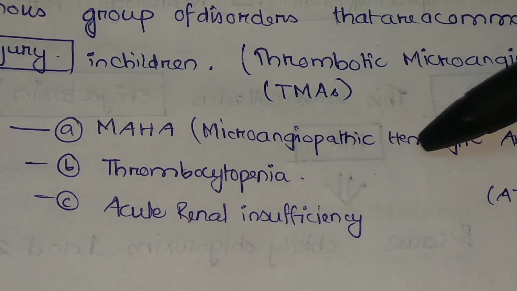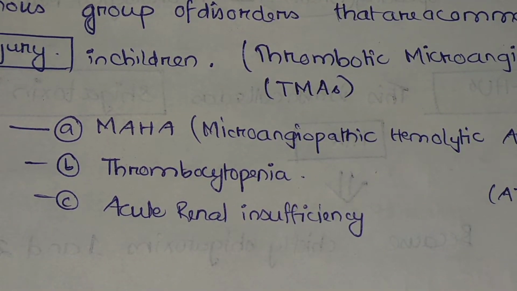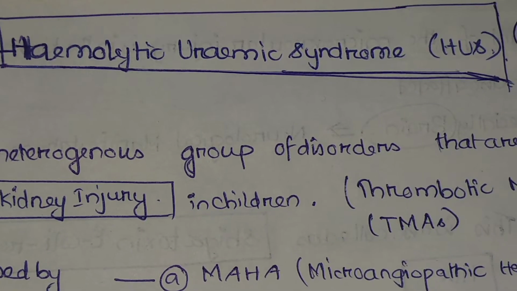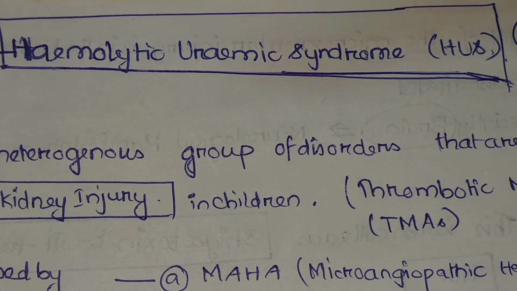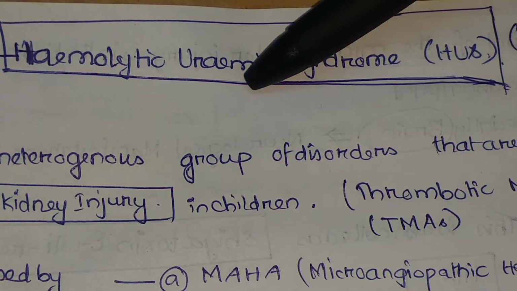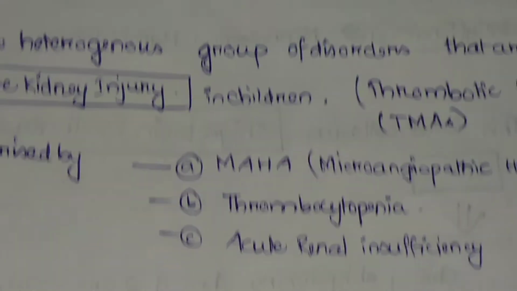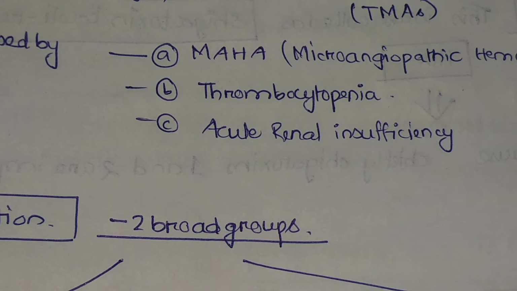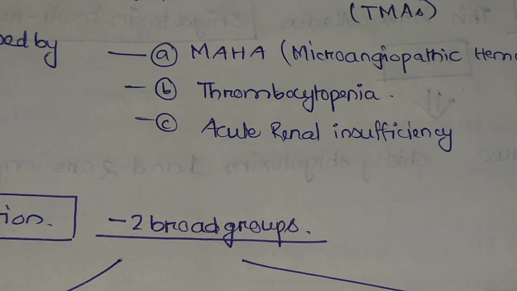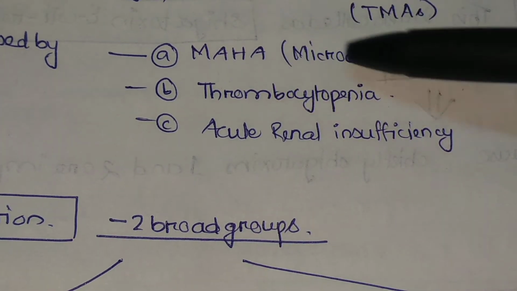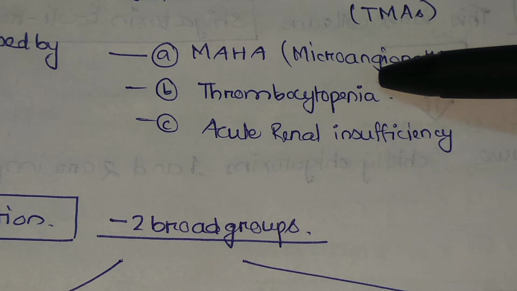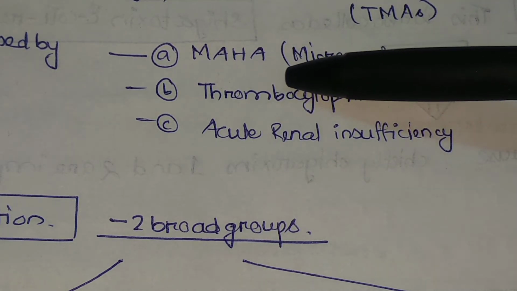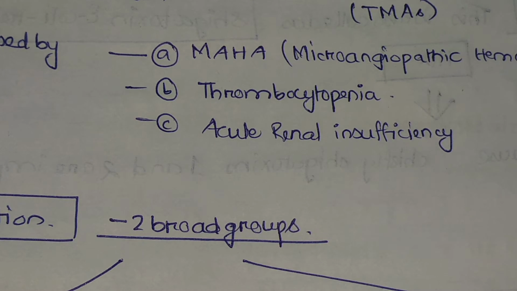So what is microangiopathic hemolytic anemia? From the name itself, hemolytic uremic syndrome, we can appreciate that there will be hemolysis. In case of this disease, there will be hemolysis, there will be uremia. Microangiopathic means there will be hemolysis inside the microvasculature. Microangiopathic means the microvasculature of the kidney, the microvasculature of the gut epithelium. In those epithelium and endothelium, there will be hemolysis.